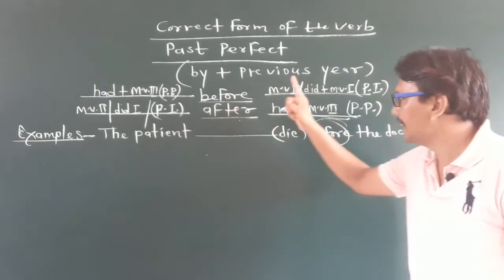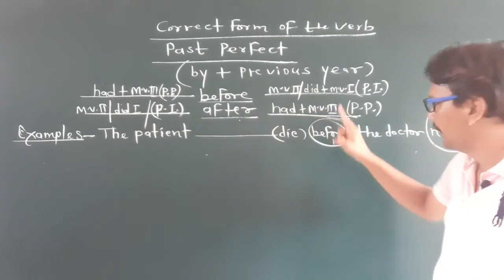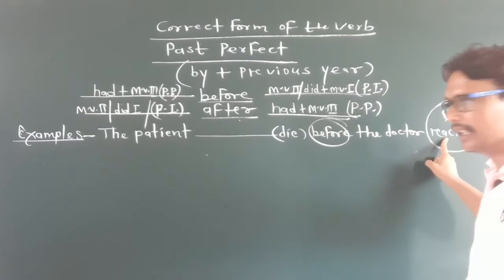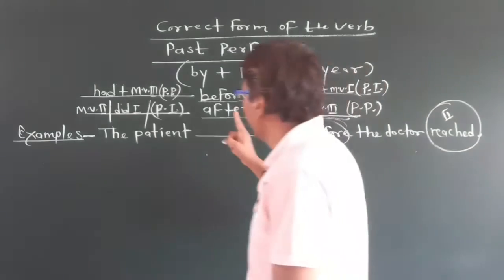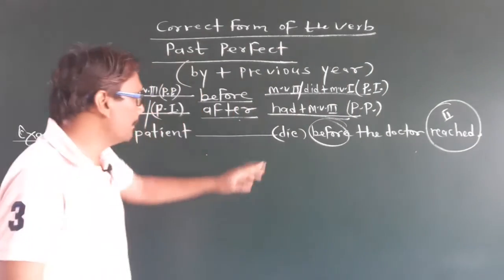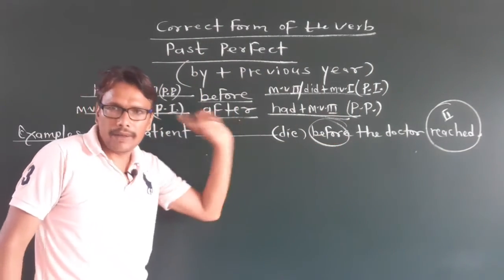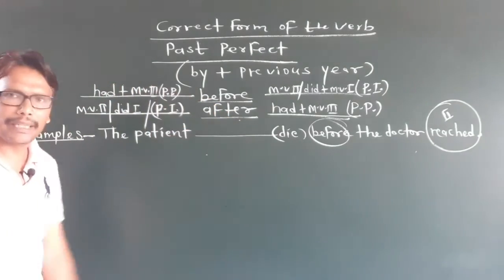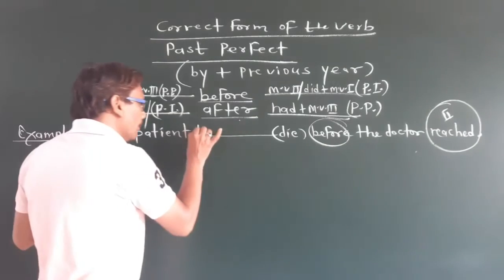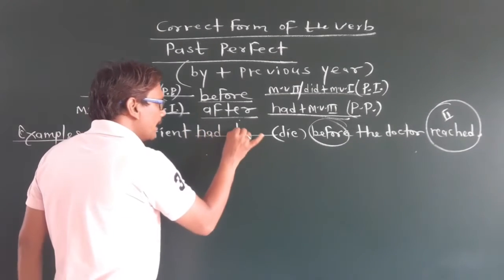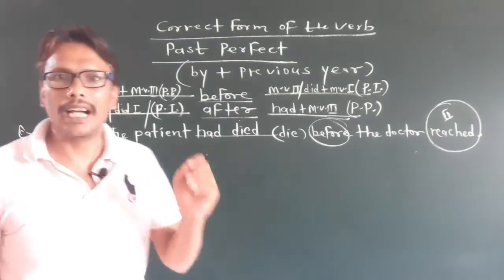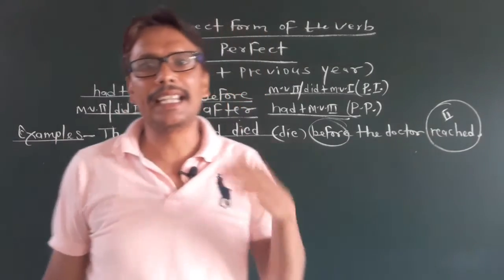Dear students, in the first clause, before is given. In the first clause, you will use had plus the third form of the main verb. So, you will use had here, and the third form of die is died.